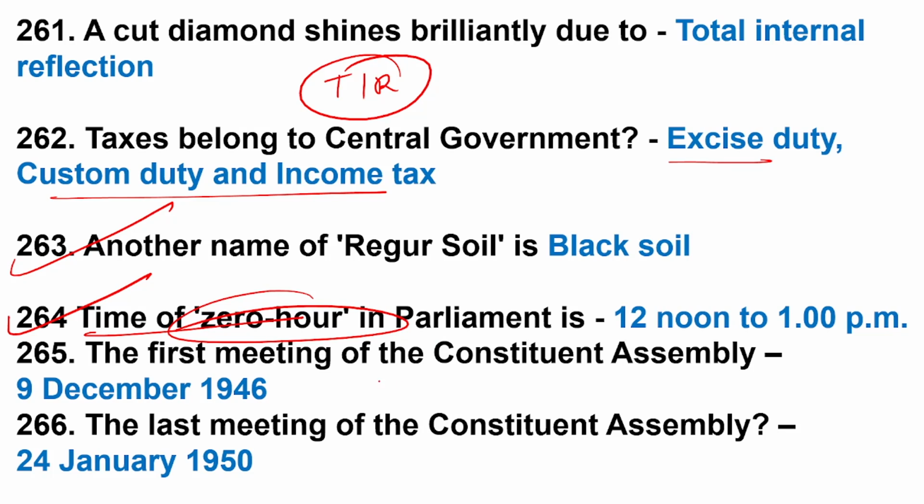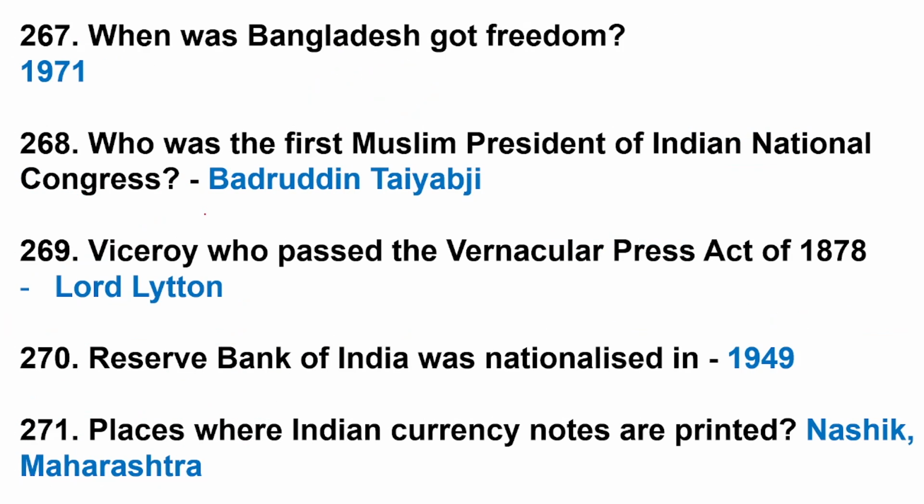First meeting of Constituent Assembly, 9 December 1946. Last meeting of Constituent Assembly, 24 January 1950. When did Bangladesh get freedom? 1971.